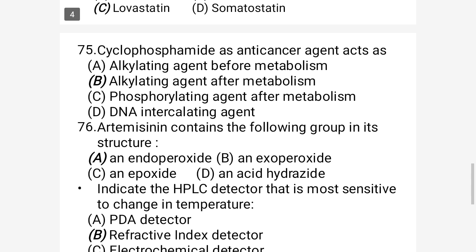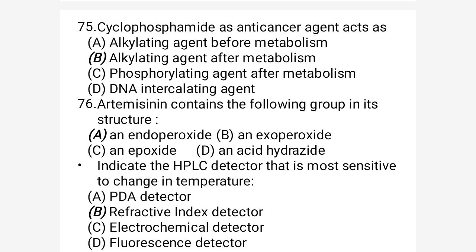Next, move to question number 75. Cyclophosphamide is an anti-cancer drug. So we know the cyclophosphamide is the category of the anti-cancer drug. So the question is asking its mode of action. First option is alkylating agent before metabolism. Means before metabolism it will act as an alkylating agent.